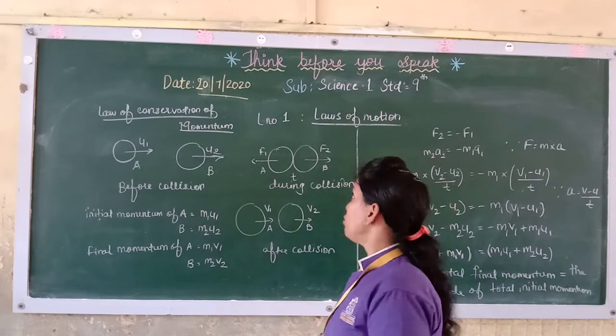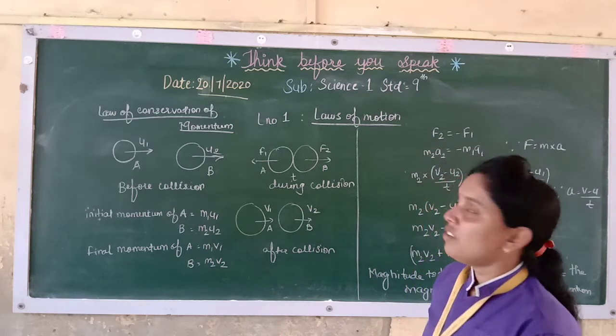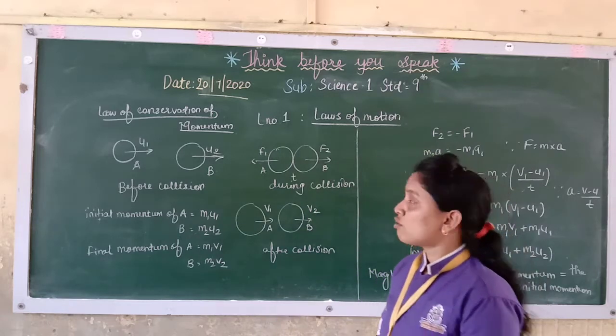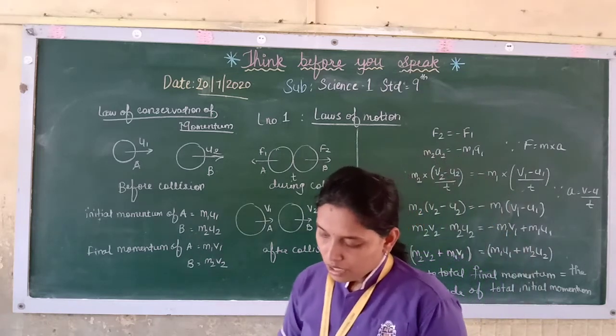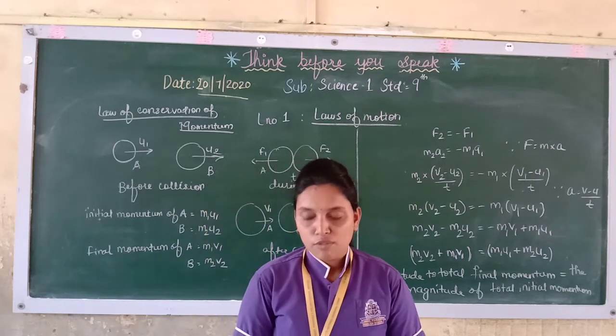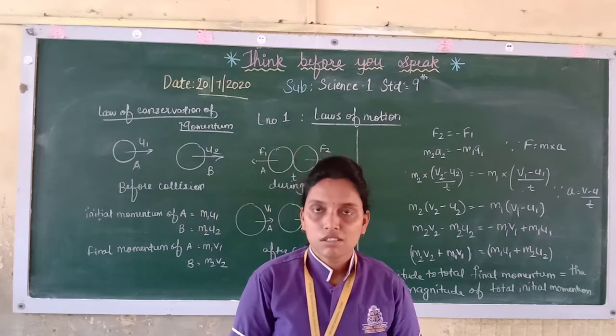So today we are going to start Science 1 Standard 9, lesson number 1. We have already started this chapter. We are at the end of this chapter, that is laws of motion. Last time we had done Newton's third law of motion, where every action force has an equal and opposite reaction force acting at the same time.